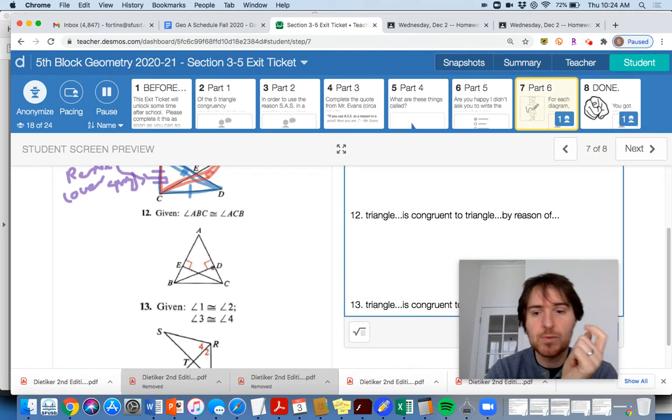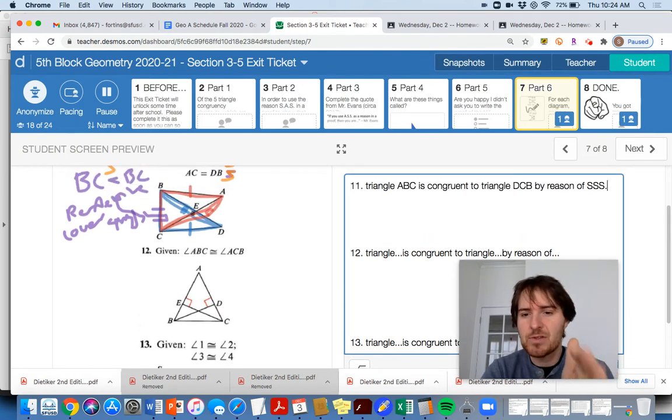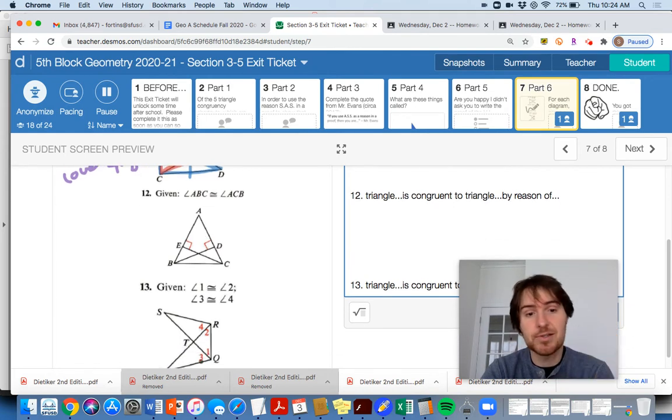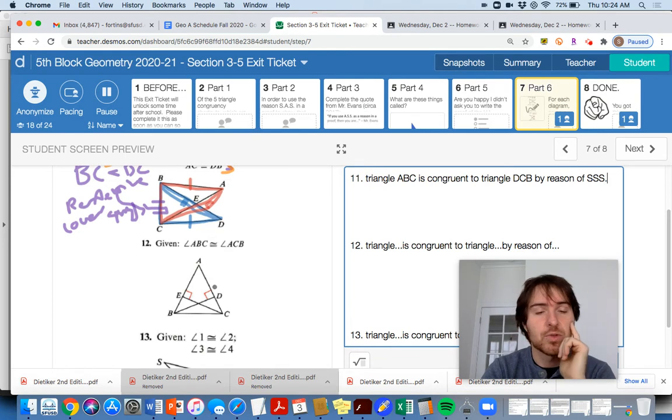So let's get this one here. This was probably the trickiest one for people. Few people got this one wrong. Most people got that one right, but a decent amount of people got this one wrong. This was tricky. This also is kind of a brain buster for me, but more people are getting that one right, I think, than number 12 here.